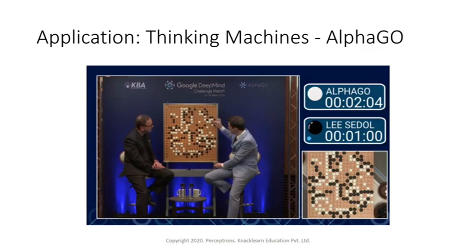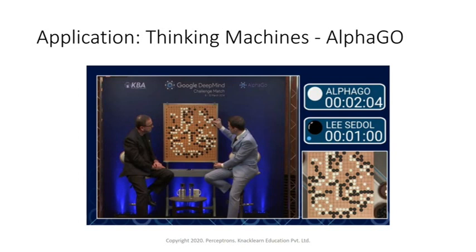And then thinking machines is one major application, as we discussed about Deep Blue. Deep Blue is a robotic system which was able to play chess. Similarly, there is a program called AlphaGo, which was developed by DeepMind. DeepMind was a separate entity earlier, but right now it is under Google.